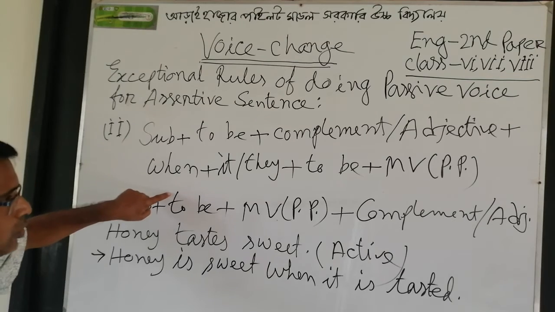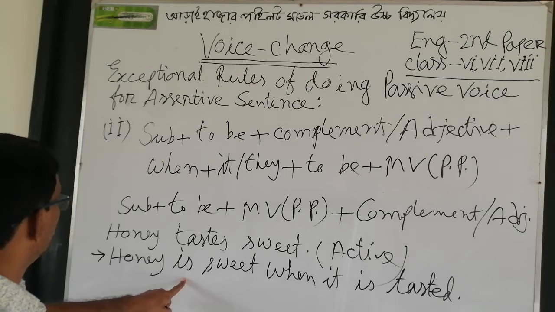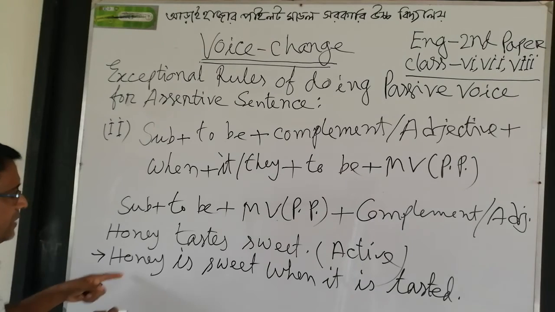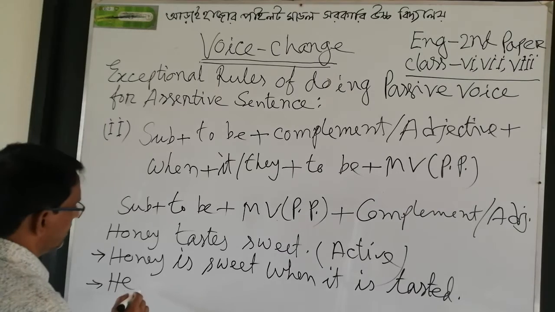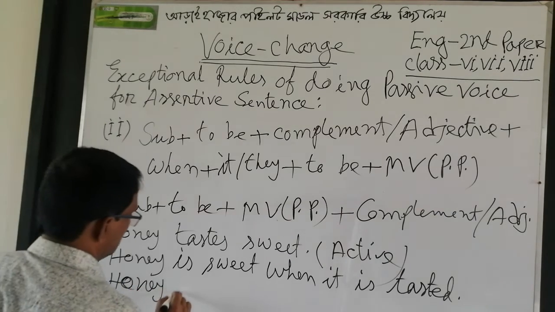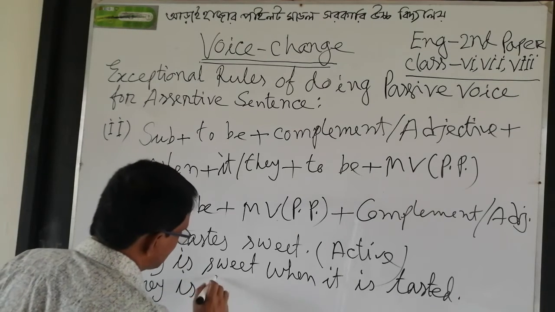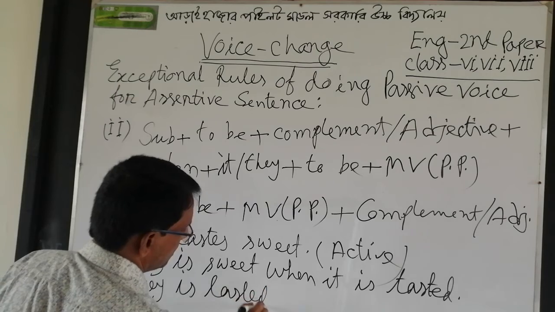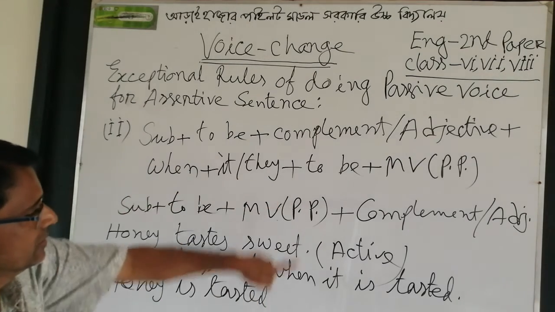According to the second rule, the same sentence will be like this. Honey is tasted. Now complement.